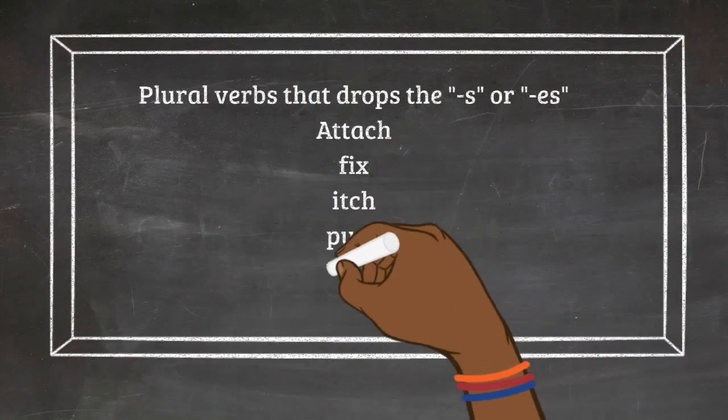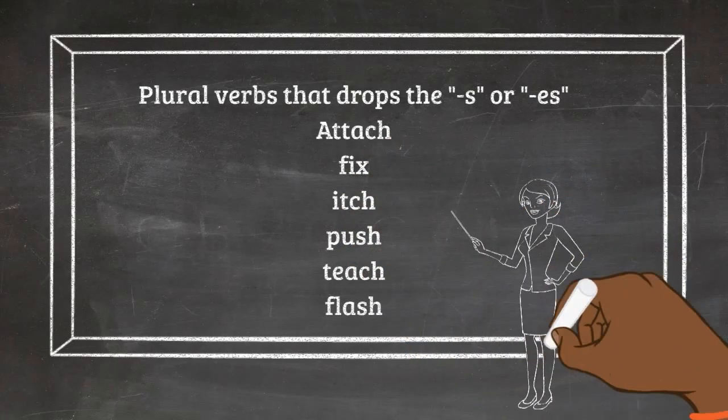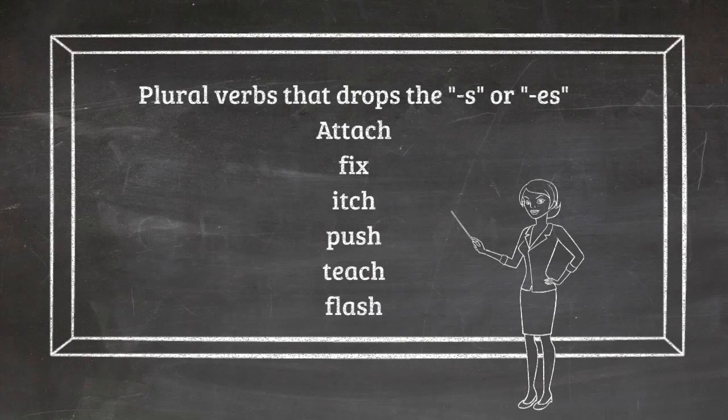Here are some verbs in their plural form. We have attach. We don't add an ES because if we add an ES, it will become singular. We keep it as attach. We have fix. No ES because this is the plural form. Itch. No ES. That's the plural form. Push. No ES. We're keeping it in the plural form. Teach. No ES. And flash. No ES because we're keeping the base verb in its plural form.